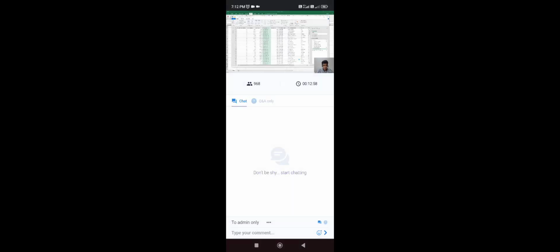What is the delimiter here? The delimiter is a space. So custom and then space. Sorry, here I'm going to go for space and then leftmost, the first space which is present here. Click OK. I got the 0 separated. Now I'm going to right click and remove. So we got the date properly.